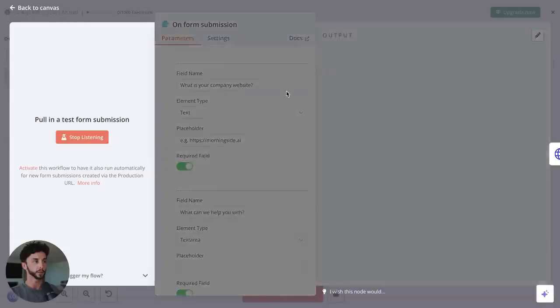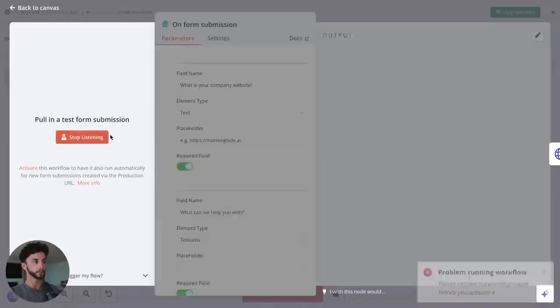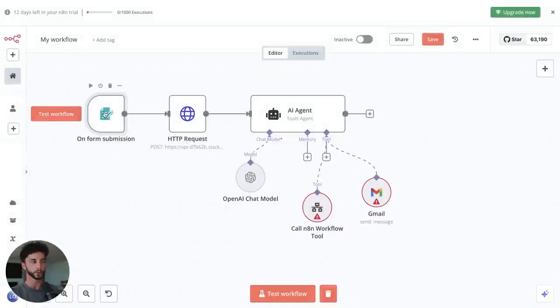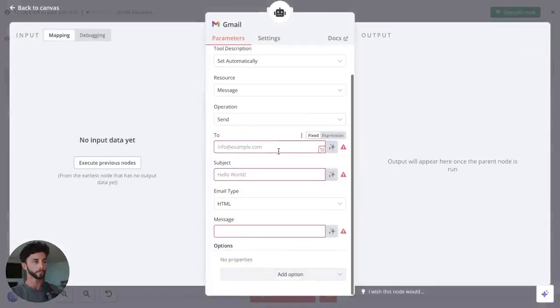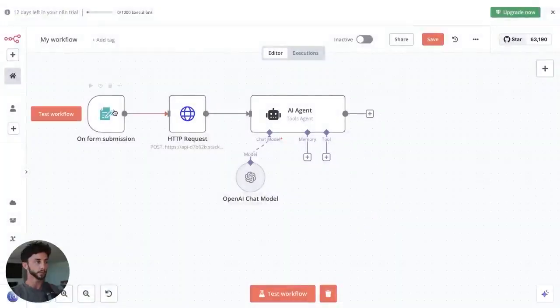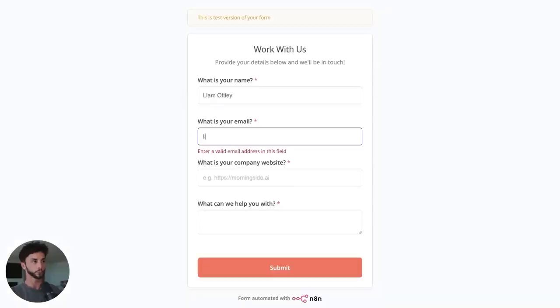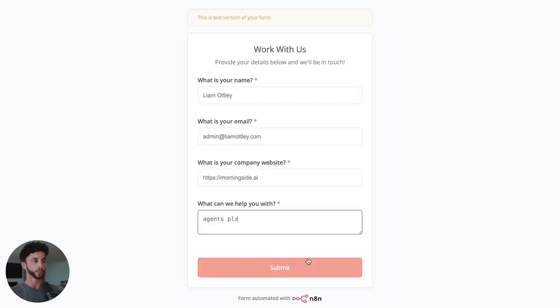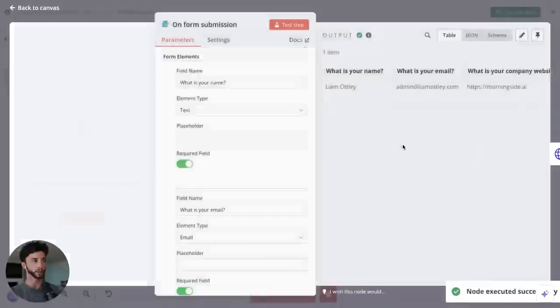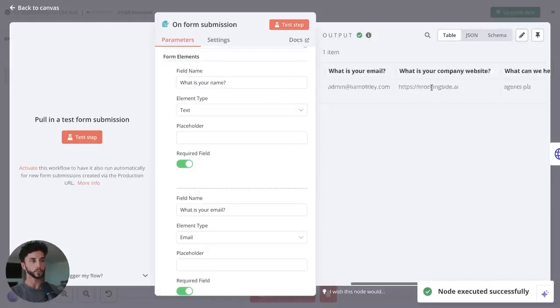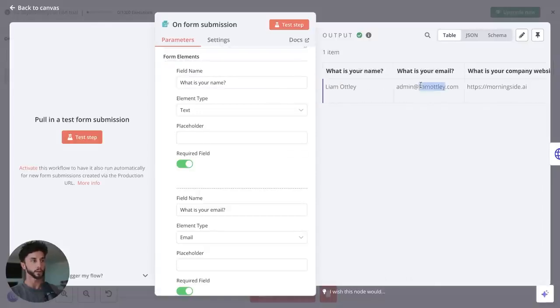We can do another test here just to give it some proper data. Oh, it's not going to let us do that because this isn't set up properly, so you can just delete that for now. And we're actually going to delete that, otherwise it's going to be a bit of a pain. So we want to test it again. We can submit another form here and go back to n8n. And there we go, we have the information, we have the email now, that's great.